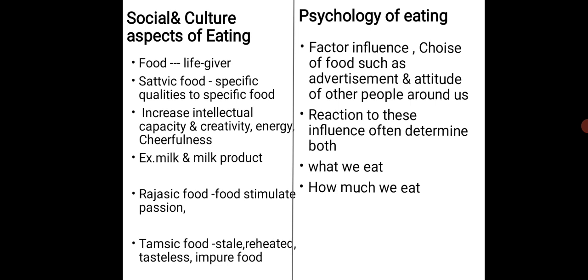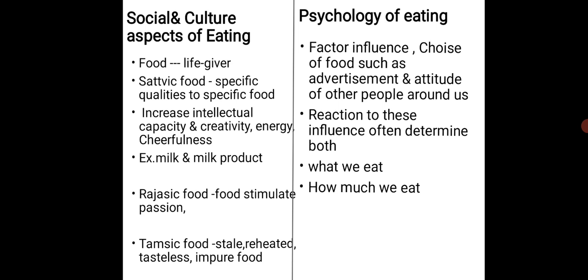Their choice of food is automatically decided by the advertisement. Even if they did not want to eat it, due to that presentation the child is attracted and argues with her mother to buy it.